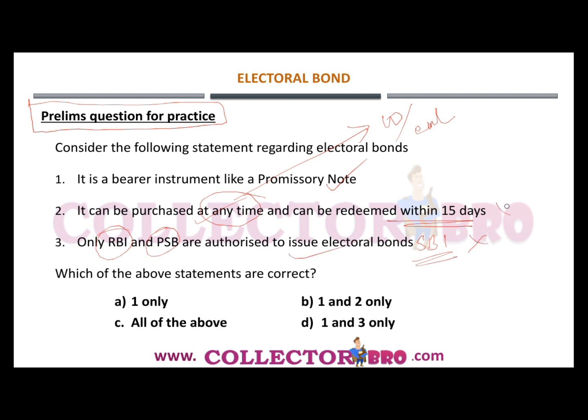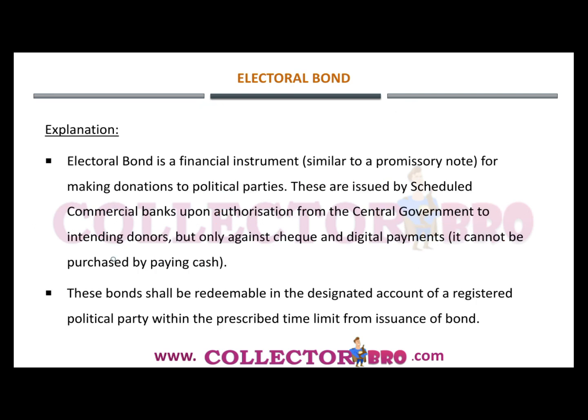So this two statement goes wrong and the correct answer is option A. So let's get into the explanation. The electoral bond is a financial instrument.